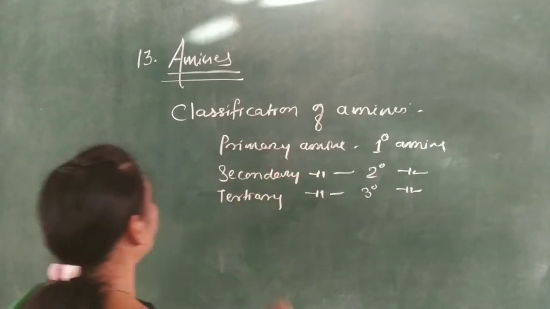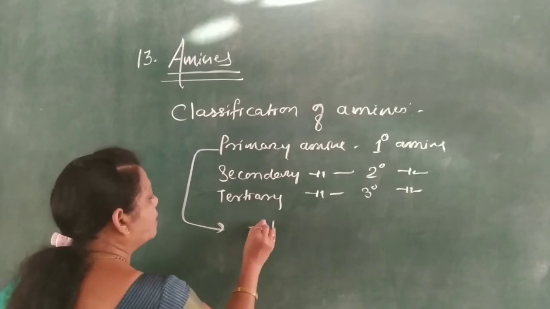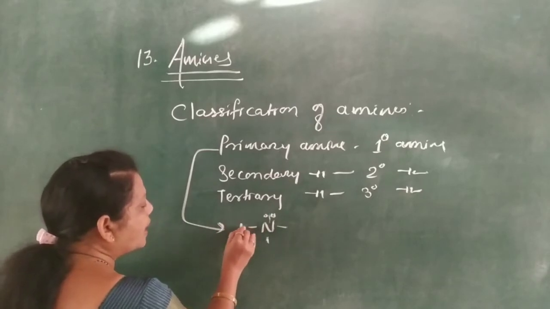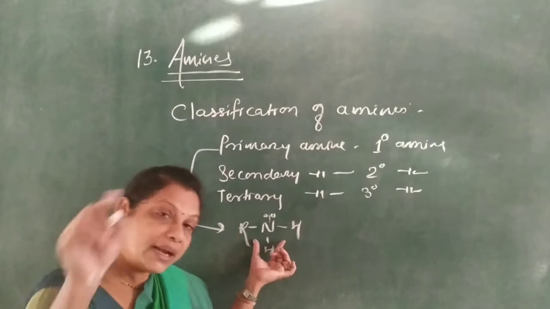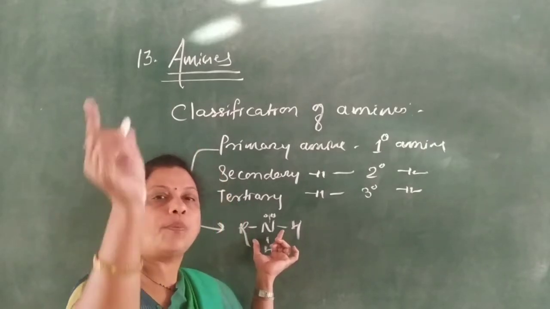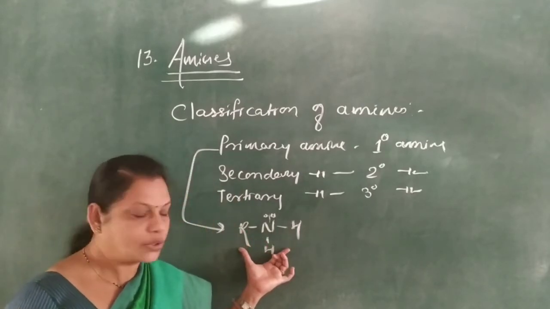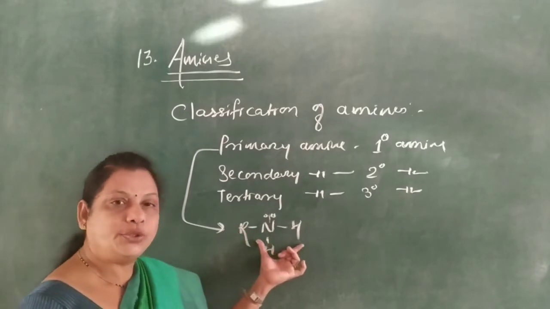So what is primary amine? Primary amine means an amine in which only one hydrogen atom from nitrogen in ammonia gets replaced by an alkyl group or aryl group. So primary amine is represented by RNH2.